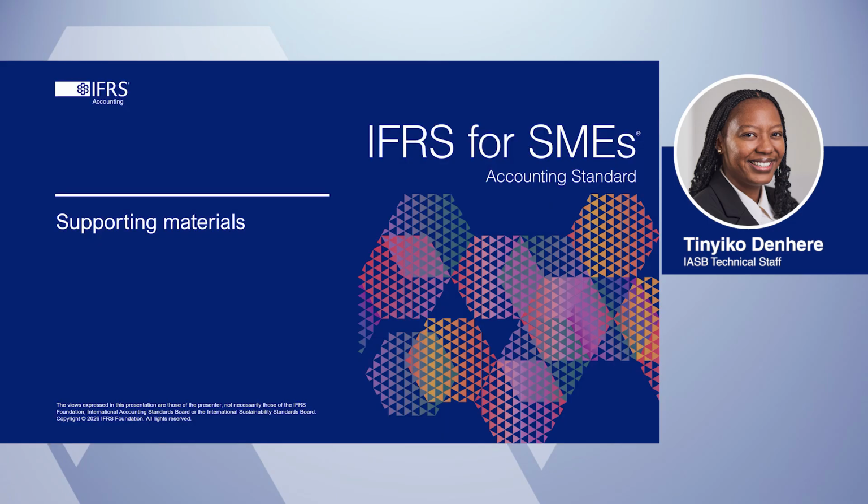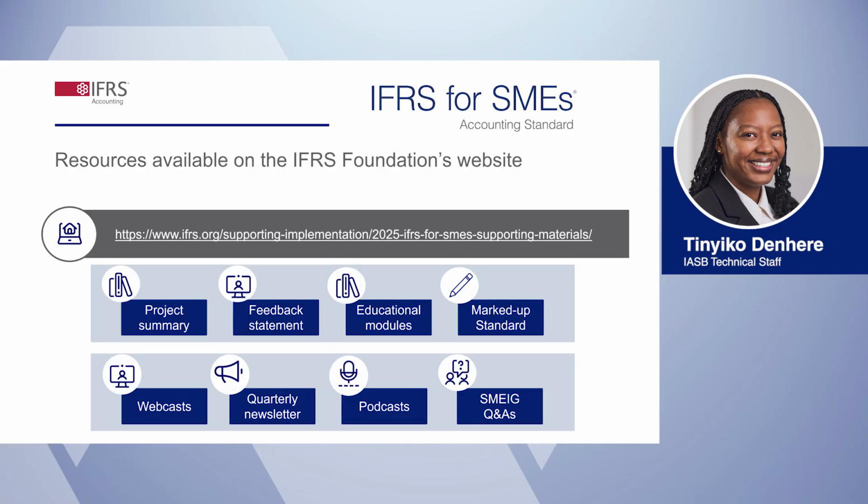Let's look at what other resources are available to support an SME's transition to the third edition of the standard. The IASB published a project summary and feedback statement and effects analysis alongside the third edition of the standard. It has also published a version of the standard showing changes since the second edition. The IASB technical staff is also updating the educational modules, prioritizing the sections with significant changes.